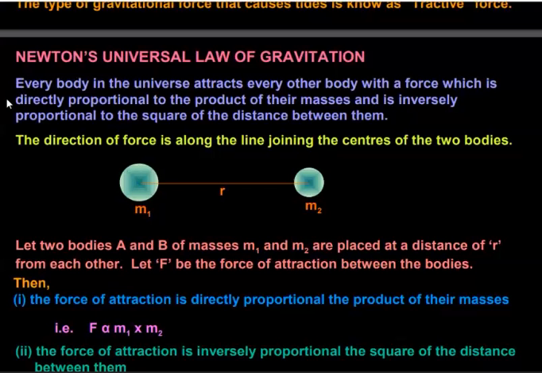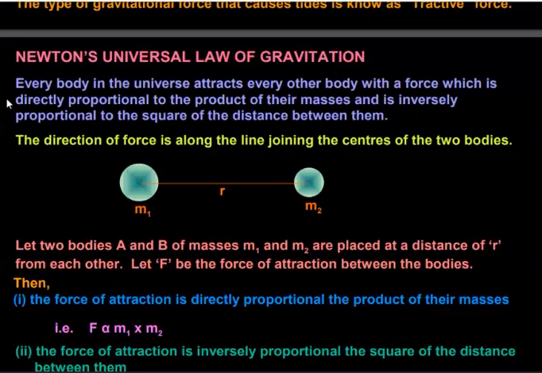This is the well-known statement of the universal law of gravitation. Now, in order to understand the mathematical aspect of this statement, the direction of force is along the line joining the centers of the two bodies or particles.